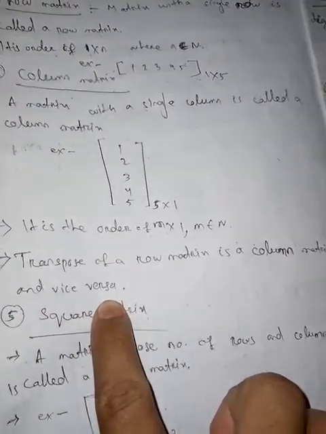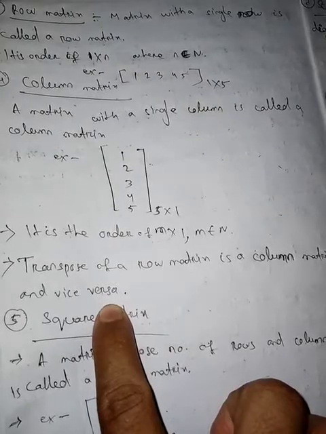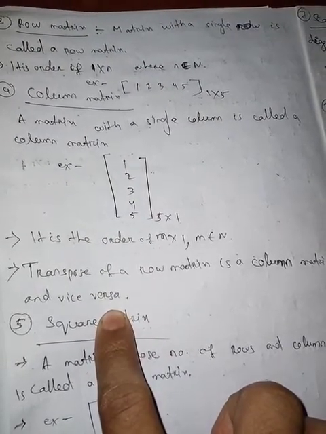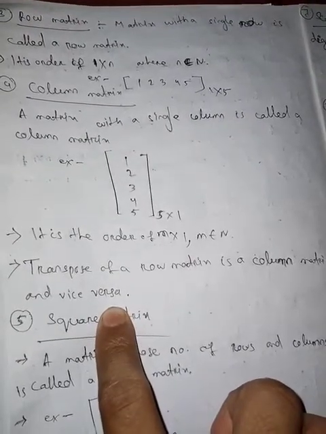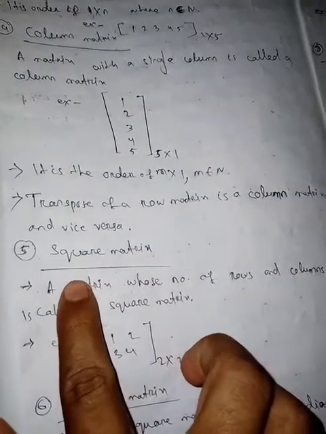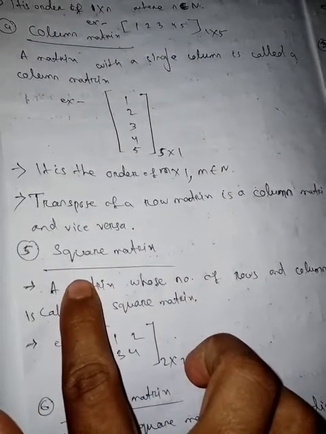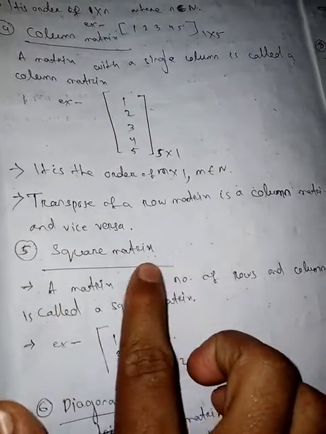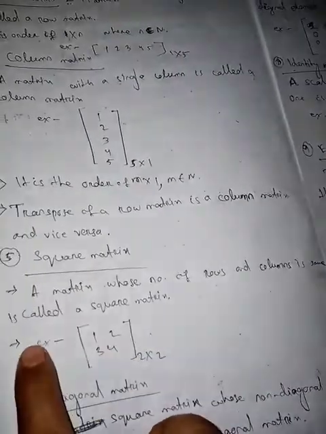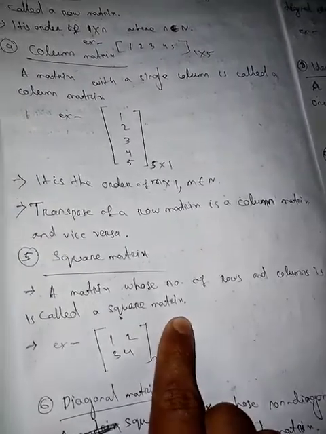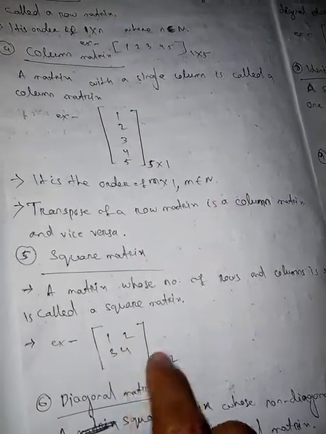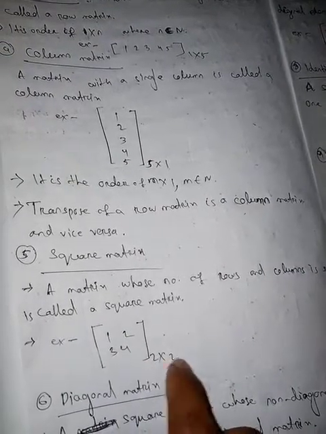And the transpose of a row matrix is a column matrix and vice versa. If we find the transpose of a row matrix, it becomes a column matrix, and if we find the transpose of a column matrix, then we get a row matrix. Now we go to the square matrix. A square matrix is one whose number of rows and columns is equal. For example, 1, 2, 3, 4 of order 2 by 2.